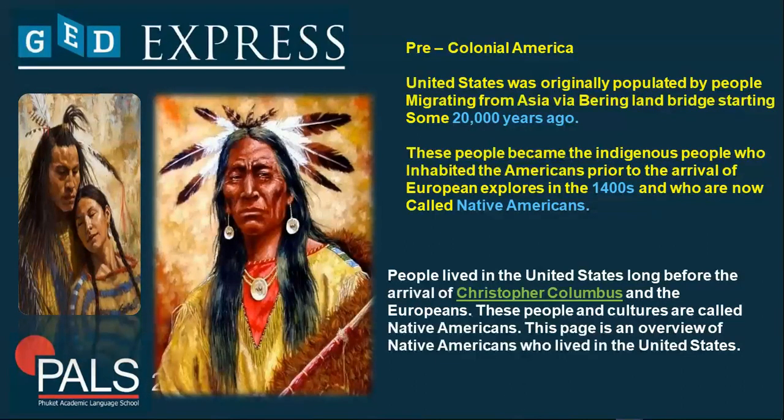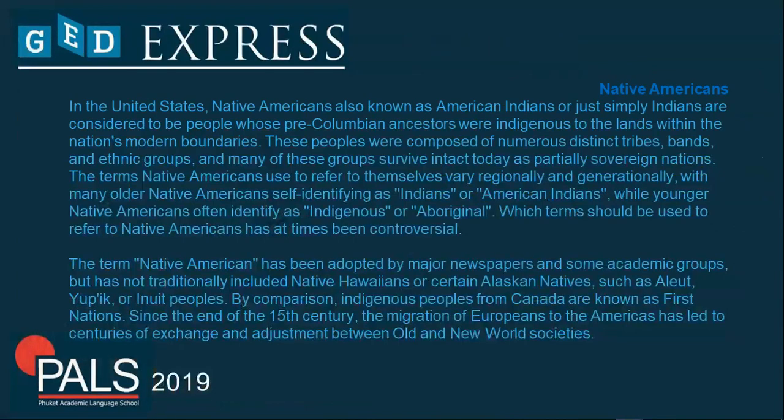This page is an overview of Native Americans who lived in the United States. So I'm going to explain further about the Native Americans. In the United States, Native Americans, also known as American Indians or just simply Indians, are considered to be people whose pre-Columbian ancestors were indigenous to the lands within the nation's modern boundaries. These peoples were composed of numerous distinct tribes, bands, and ethnic groups, and many of these groups survive intact today as partially sovereign nations.